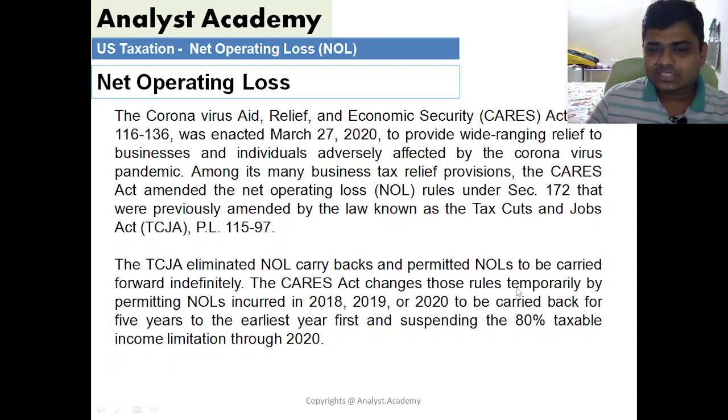The CARES Act changed those rules temporarily by permitting net operating loss incurred in 2018, 2019 and 2020 to be carried back for 5 years to the earliest year first, and then suspending the 80% taxable income limitation through 2020. So one of the conditions in TCJA was that you can only deduct 80% of the taxable income if you have to offset the net operating loss for any specific tax year. That condition of 80% was also eliminated in case of 2018, 19 and 20 by the CARES Act.